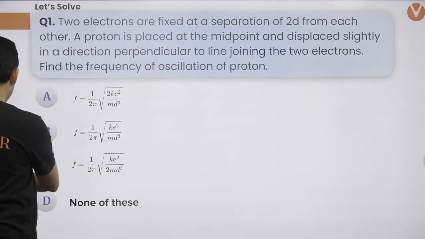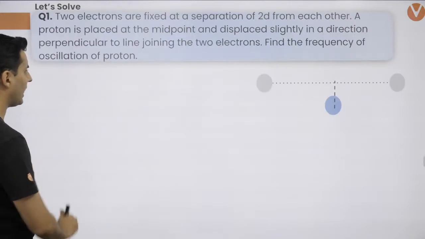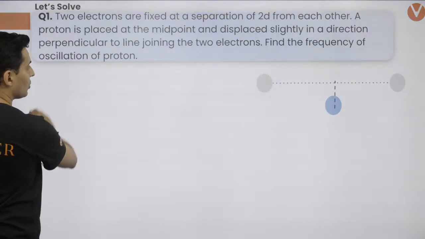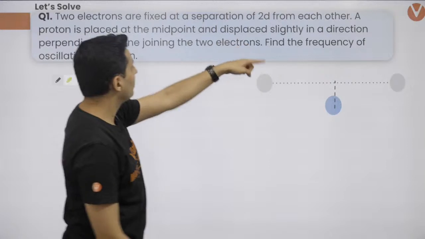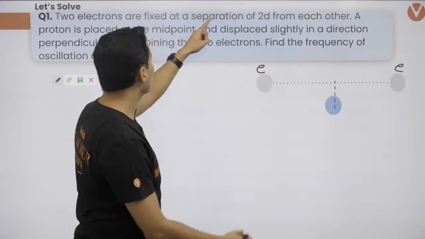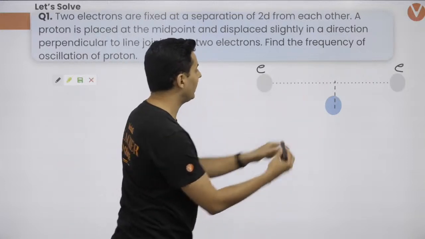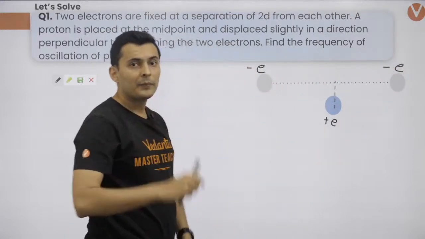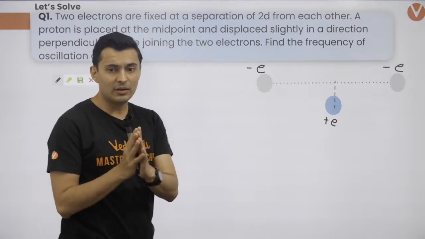See, what will happen over here if I just draw the diagram? This is how it will look like. All right. So let me just show that to you. So the two electrons are fixed. This is electron 1. This is electron 1. There is another proton which is placed at the midpoint and it is slightly displaced. All right. So this is plus E. Now think about it. What kind of forces are going to come?